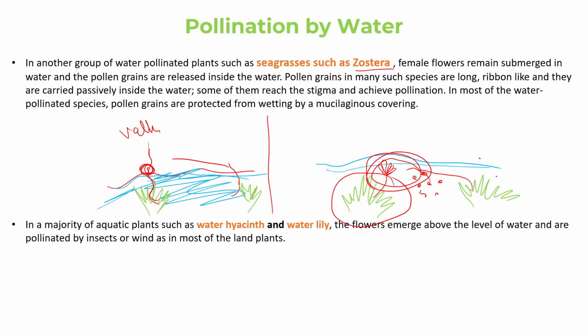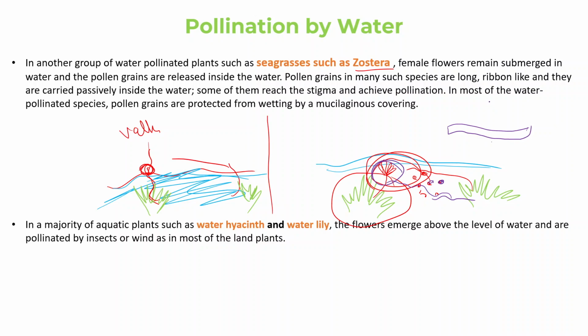Okay. Now there are some cases, there are some adaptations. For example, in some species, the pollen grains might be ribbon shaped. This is called adaptation, so these pollen grains are adapting themselves. If it is in the shape of a ribbon, it can easily be carried away with the water current and reach the female stigma, right? They are carried passively inside the water.